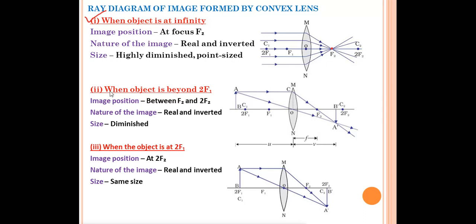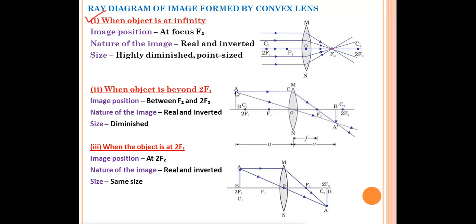Okay, so the second case is when the object is beyond 2F1. Beyond 2F1 means before 2F1. You can see AB is the object, and we have placed it beyond 2F1. So one ray of light will be parallel to the principal axis. We know that when the ray of light is parallel to the principal axis, after refraction, it will pass through the focus on the other side. It will pass through F2.